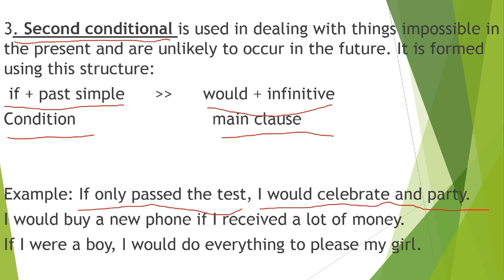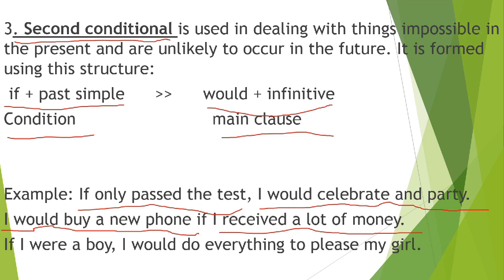So this is, I would then celebrate and party. Okay. Next example, I would buy a new phone if I received a lot of money. If I receive a lot of money, the situation is, we have I would buy a new phone. This is the main clause, and followed by the condition.